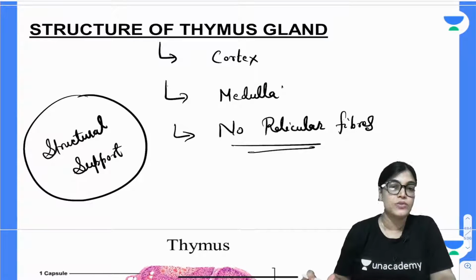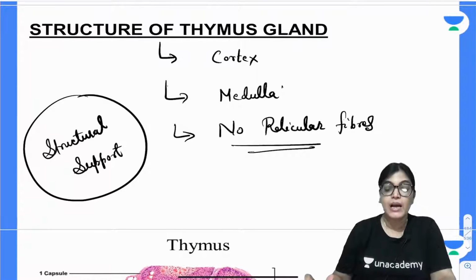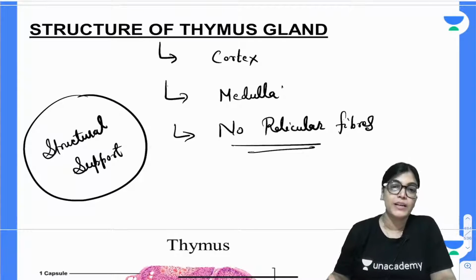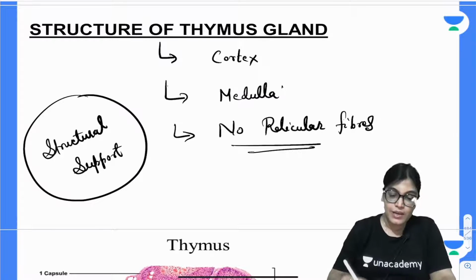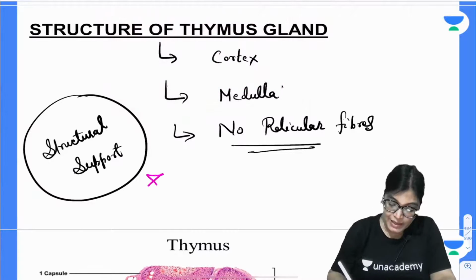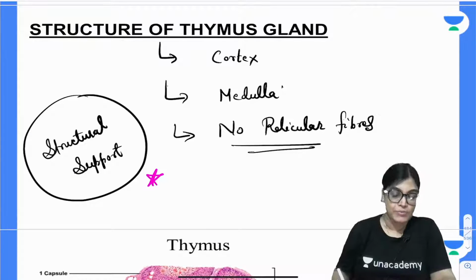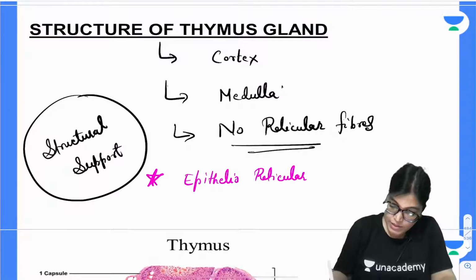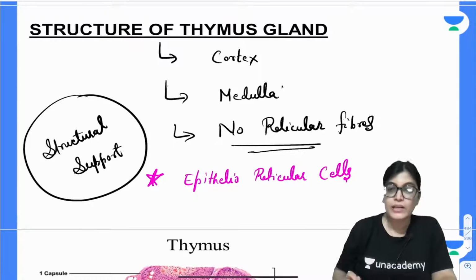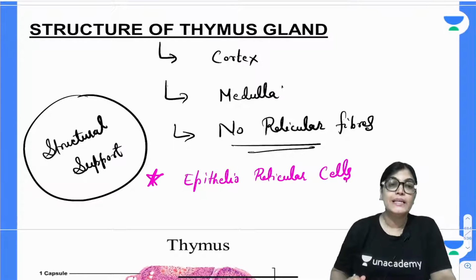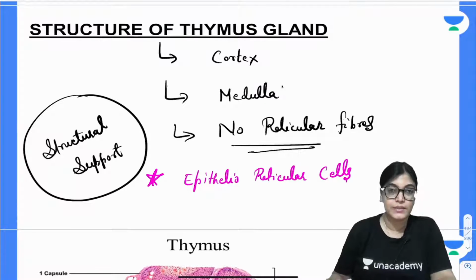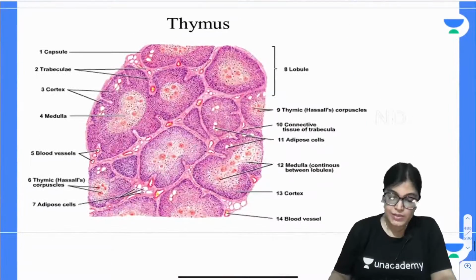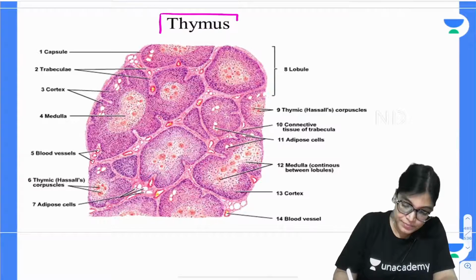Here the thymus gland is not having any kind of reticular fibers, but the supporting network is provided by epithelio-reticular cells. So, which is the structure providing the connective tissue framework in the case of thymus gland? It is epithelio-reticular cells. It is the epithelio-reticular cells which will provide the structural support to the thymus gland. So, let us talk about the thymus gland in detail.